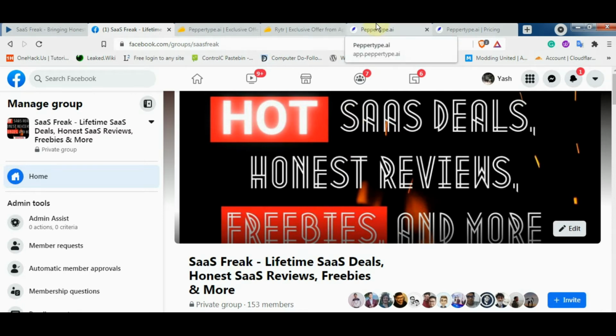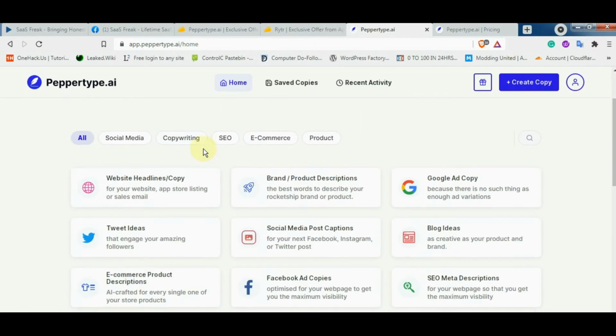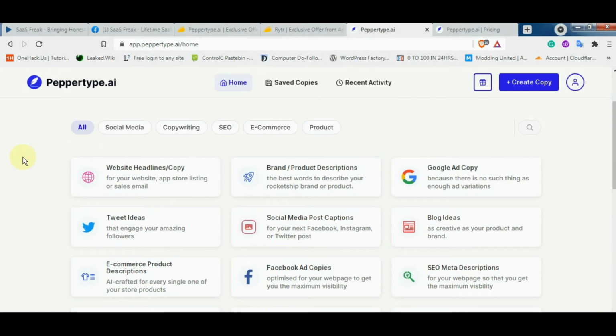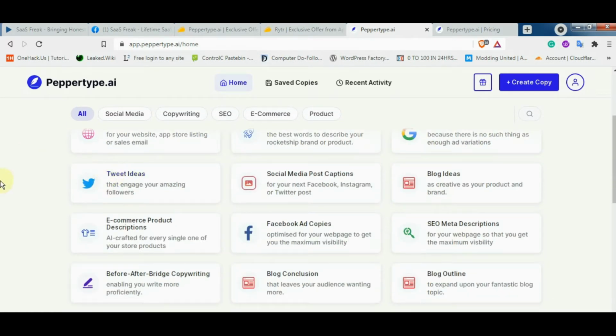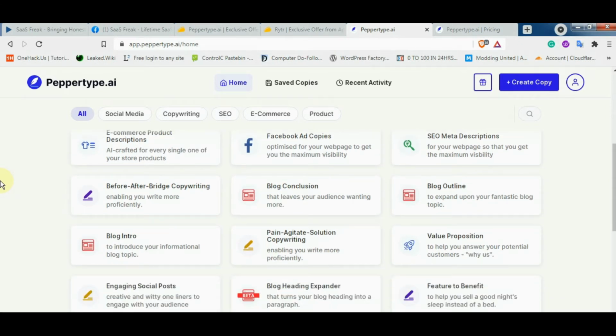Okay, so let's go to the dashboard of papertype.ai. So this is the dashboard of papertype.ai. Here you can see all the use cases: website headlines copy, brand product descriptions, Google ad copy, tweet ideas, social media post captions, blog ideas, e-com product descriptions, Facebook ad copies, SEO meta descriptions, then before after bridge copywriting, which is a very exclusive use case that I saw. However, it's present in Writer, Jarvis and Write Cream as well, but it's definitely very useful.